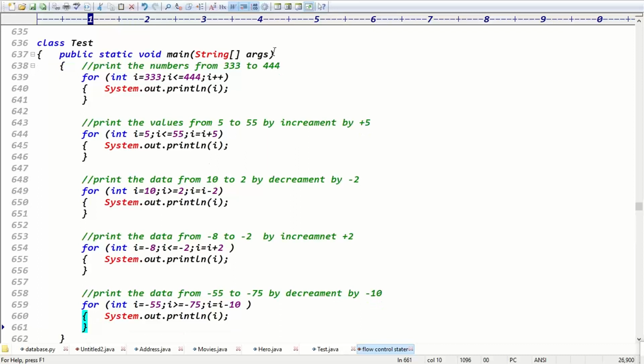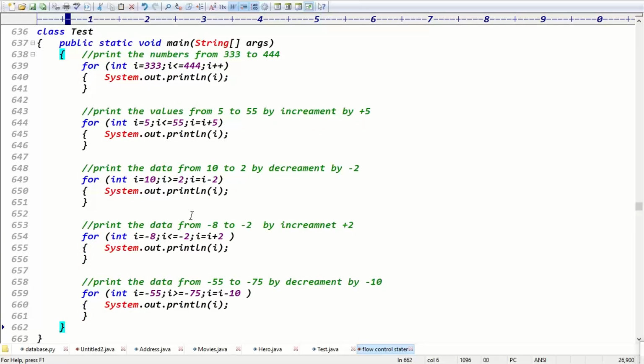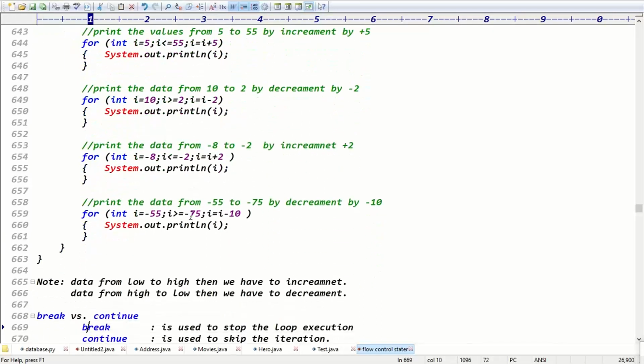Printing the numbers from 333 to 444. I hope you can understand all these points, right? Try to check this example once. Printing the data from 10 to 2 by decrementing by 2. 10 to 2, like this one, right?